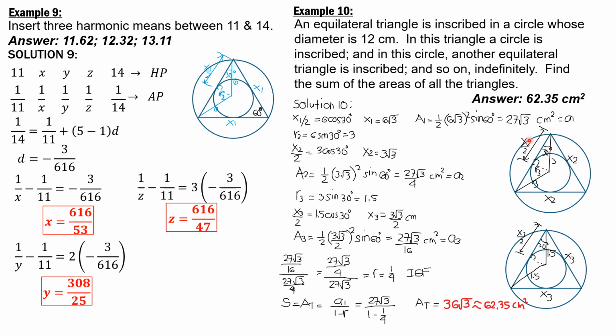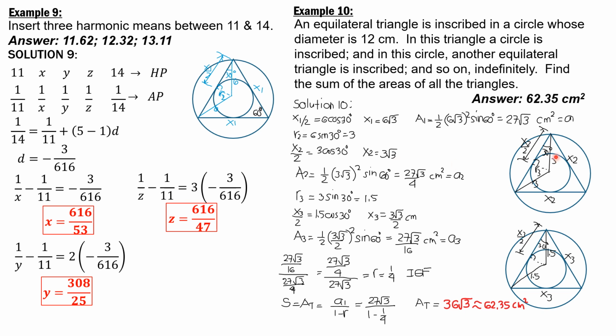So again, let's transfer to this figure. We will call the dimension of the equilateral triangle inscribed in this smaller circle, which I draw here the same, but the radius is 3. This is now the equilateral triangle inscribed in this smaller circle. I denote the dimensions this time as x2. Radius is 3, same angles 30 degrees, 60 degrees. This is x2 over 2. So x2 over 2 equals hypotenuse 3 times cosine 30. So x2 is 3 square root of 3 centimeters.